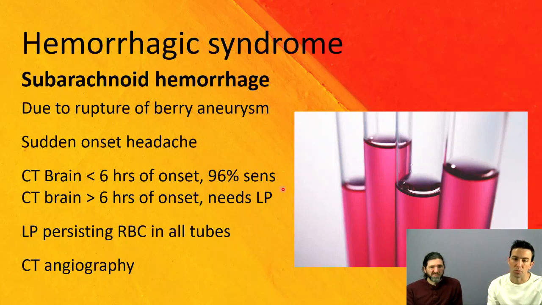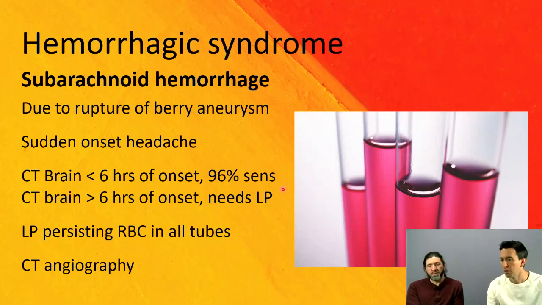If it's within that 12-hour mark, you'll see red blood cells and they won't clear as the test tubes are drawn. Versus if it's a couple days ago or so, then you start seeing the xanthochromia develop. So it becomes a matter of timing: you might be looking for xanthochromia from the 12-hour mark up to about 2 weeks, versus anywhere before that we're looking for the red blood cells.